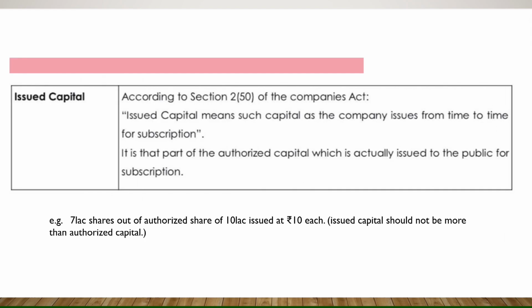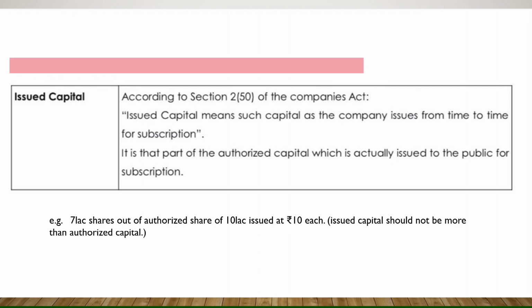Now, issued capital. Issued capital is nothing but whatever the amount the company is issuing. That means from the authorized capital only, the amount which the company is issuing to the public for its subscription into its share, that becomes the issued capital. Whatever the amount issued by the company, that becomes issued capital. It is the part of authorized capital only, but now it has called the general public for its subscription. Okay, clear with issued capital?